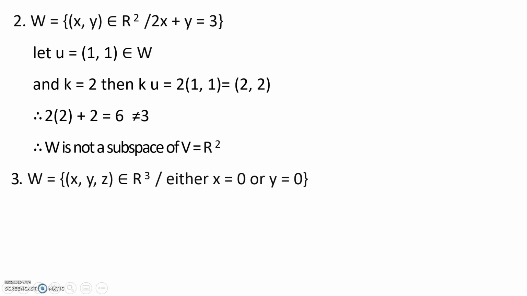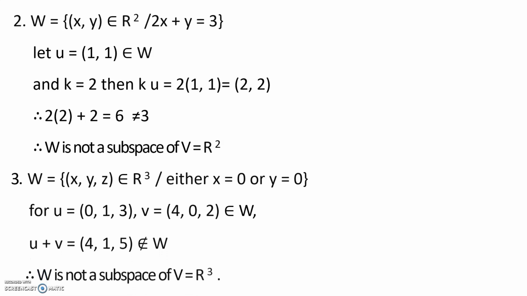Now we will see the third example. W is a set of elements (x, y, z) belonging to R cube, satisfying the condition either x is equal to 0 or y is equal to 0. For this, we consider two elements u and v such that u is equal to (0, 1, 3) and v is equal to (4, 0, 2), satisfying either x is equal to 0 or y is equal to 0.